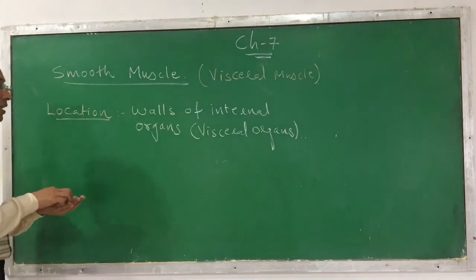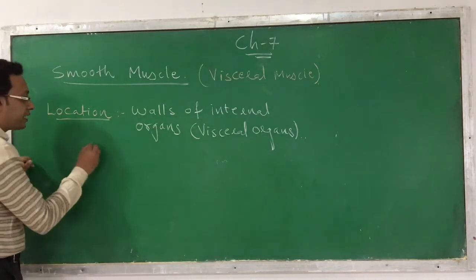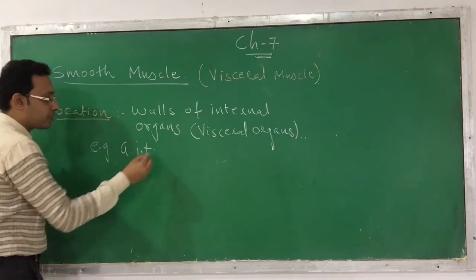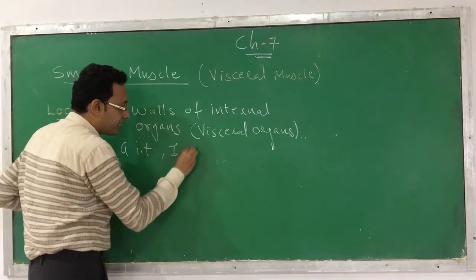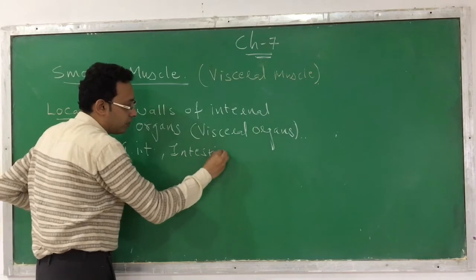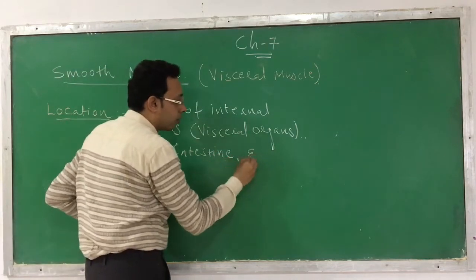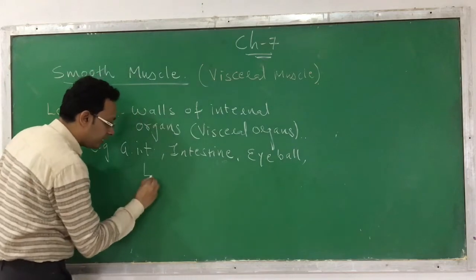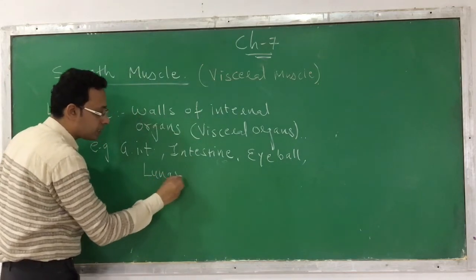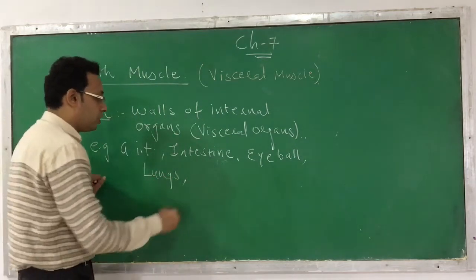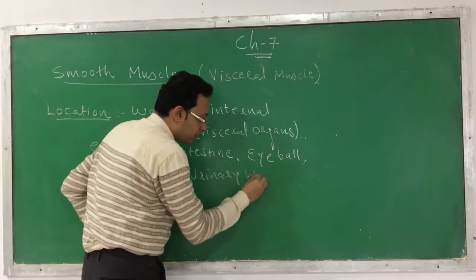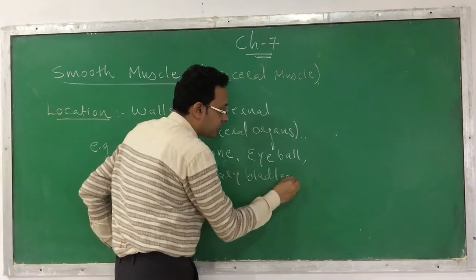I will tell you examples where it can be found. It can be found in the wall of the GIT, the gastrointestinal tract, or intestine. Or the eyeball, which consists of smooth muscle, or the lungs, the muscles present in the lungs are also smooth muscle, or the urinary bladder, or the uterus in the female.